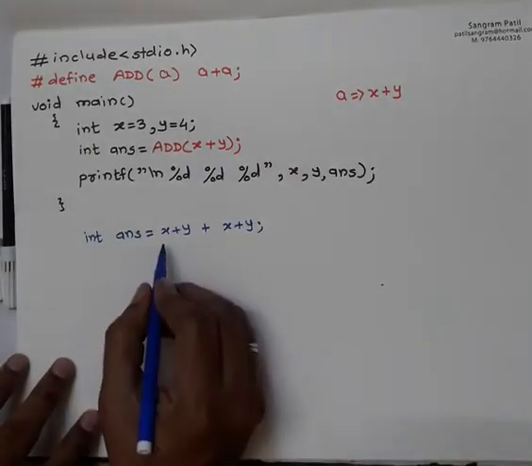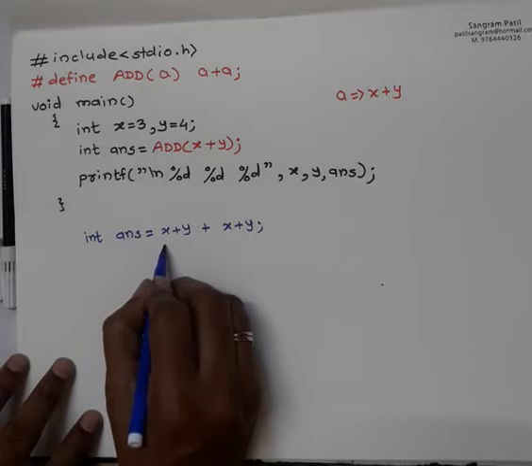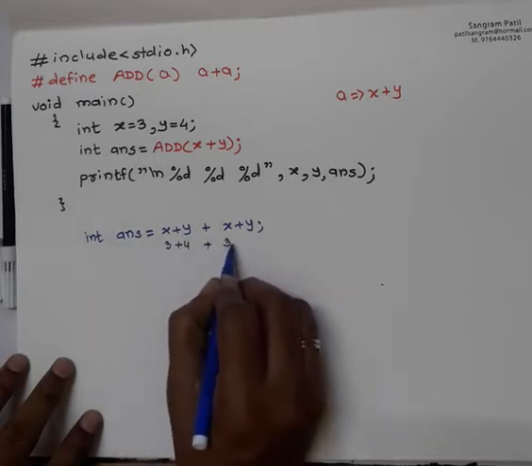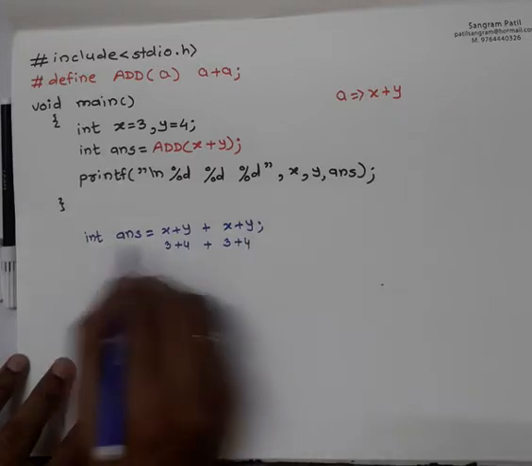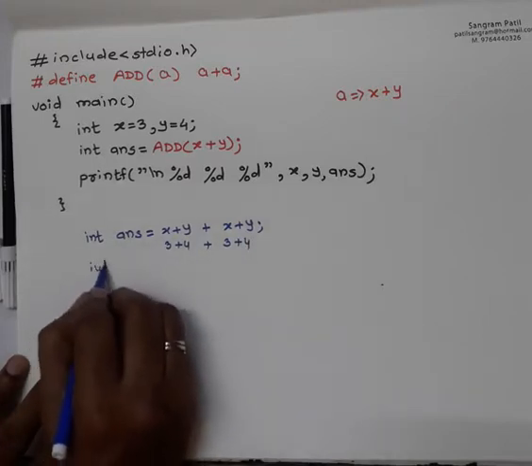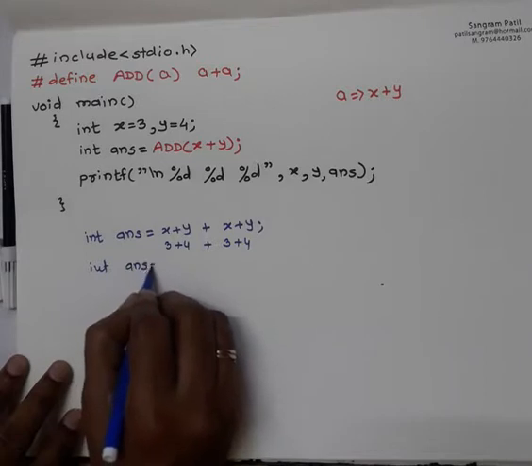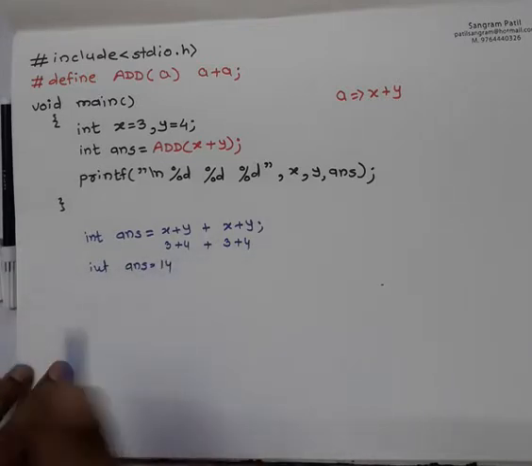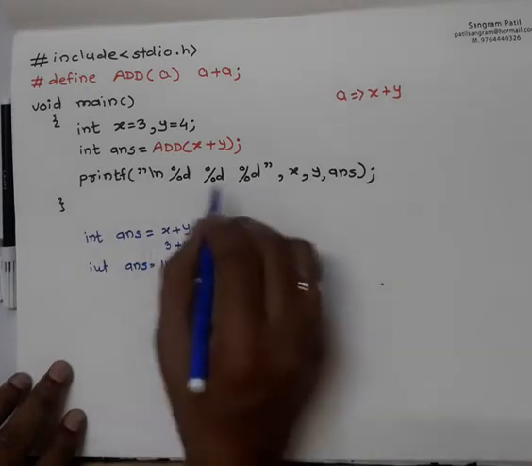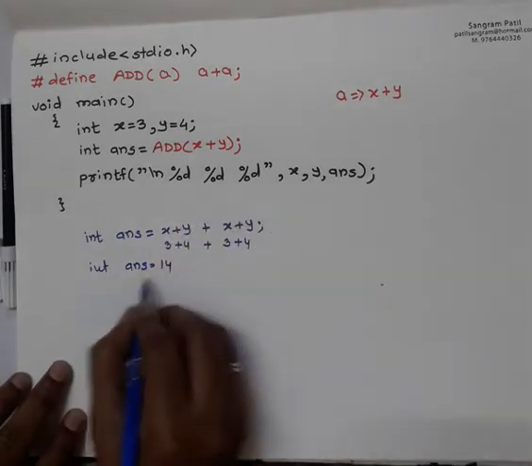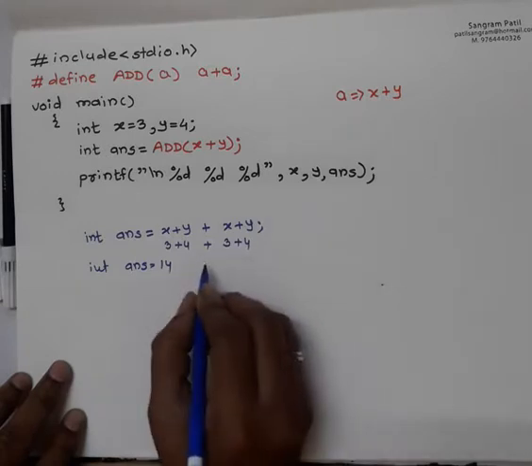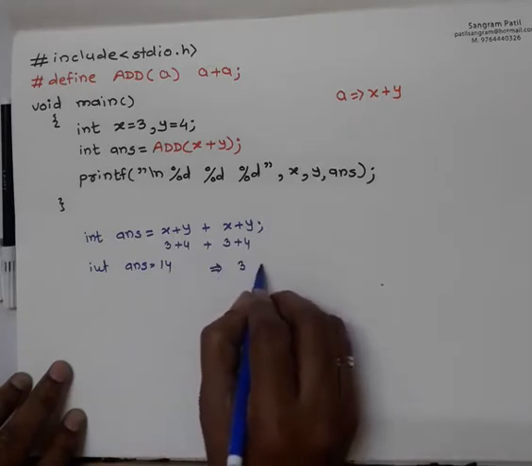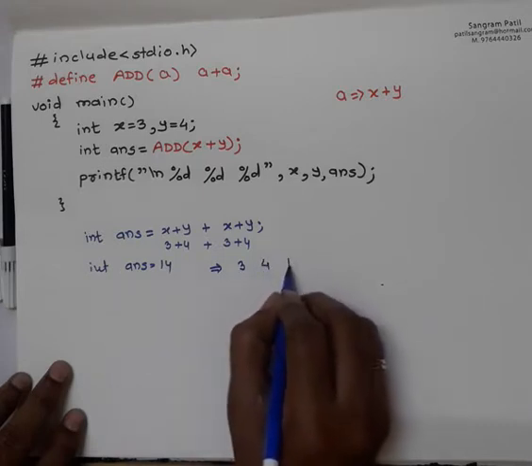So this will become 3 plus 4 plus 3 plus 4. So your answer becomes integer answer equal to 3 plus 4 plus 3 plus 4. It will become 14. It won't modify the value of x and y. So this printf statement will give you in this case 3, 4 and 14.